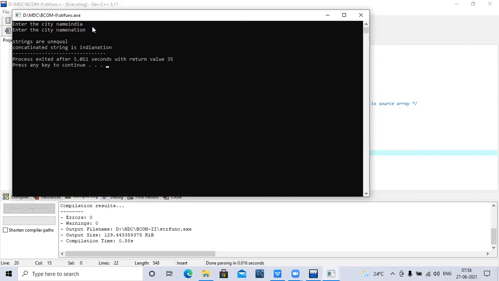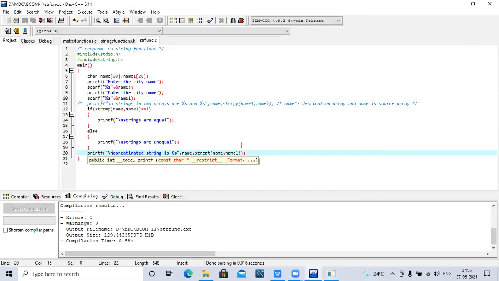So here, strings are unequal, and the concatenated string is Indian nation. Earlier it wouldn't come, because we had already used the string copy function. That's why string 1 was replaced with string 2. This is how we can get the string concatenation.